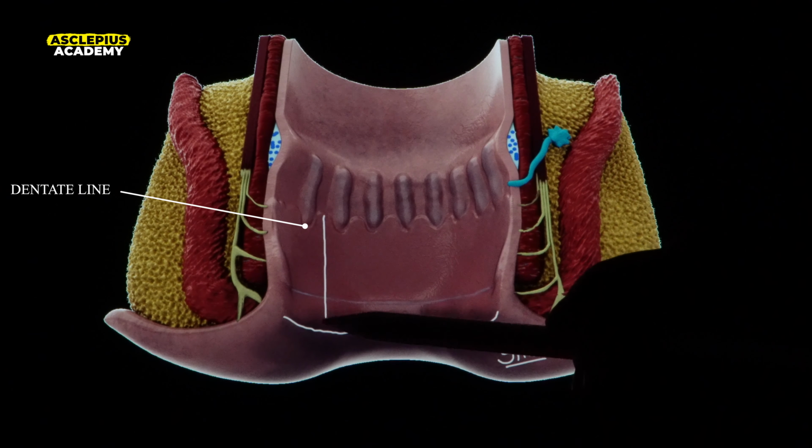This anoderm does not have any keratinization, does not have any hair follicles, does not have any sweat glands or sebaceous glands, up till the anal verge. Beyond this anal verge, we'll have hair follicles, sweat glands, sebaceous glands, and also it is keratinized. So that is an easy way to identify where the anal verge exists. You will find hair originating beyond the anal verge. Right. So we are talking about anatomical anal canal. Anatomical anal canal extends from dentate line till the anal verge.